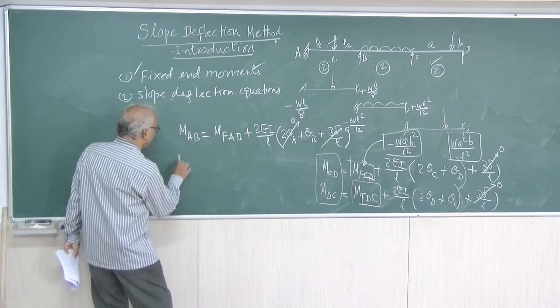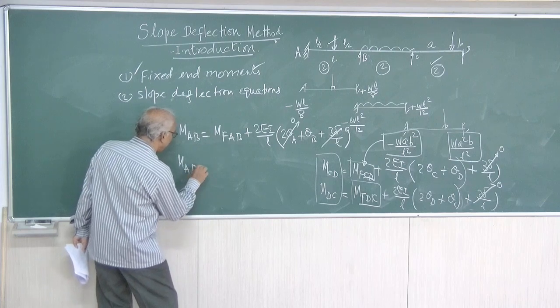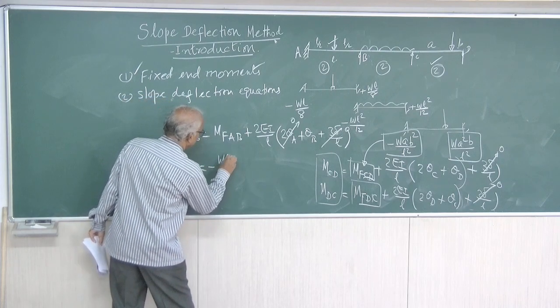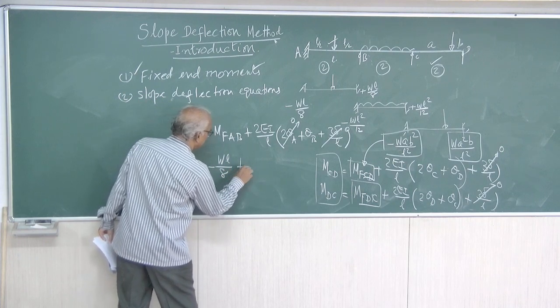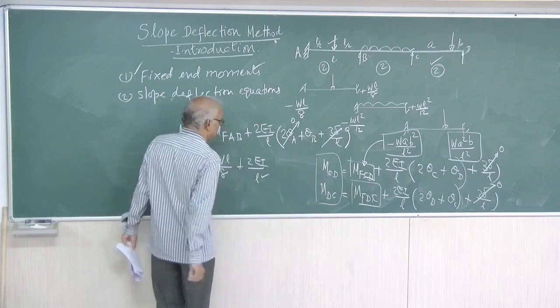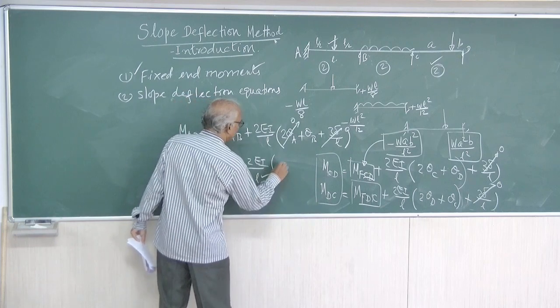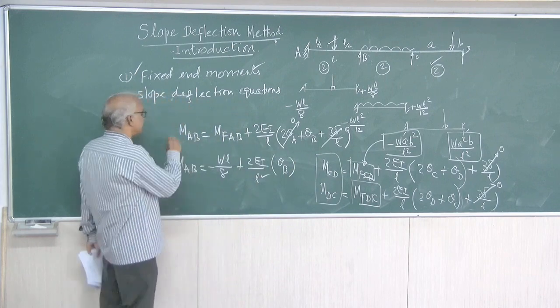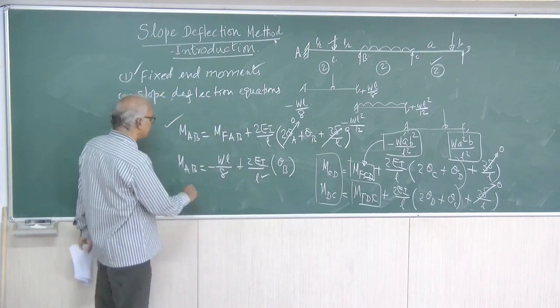Therefore, we will find MAB equal to M of AB, which is minus WL by 8, plus 2EI by L, the span is known, into theta B. This is the simplified equation. So this is the general equation. This is the simplified equation.